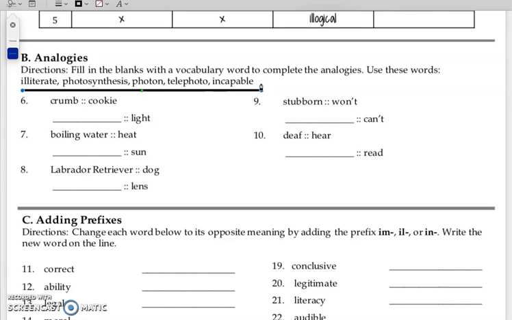Number 6, crumb is to cookie just like blank is to light. Number 7, boiling water is to heat as blank is to sun. Number 8, Labrador Retriever is to dog as blank is to lens. Number 9, stubborn is to won't as blank is to can't. Number 10, deaf is to hear as blank is to read.